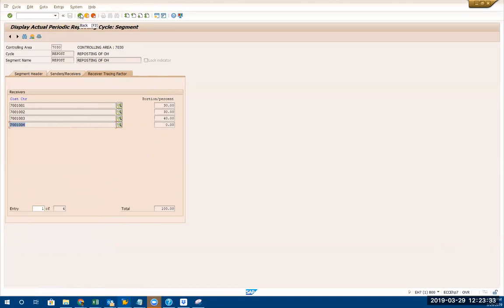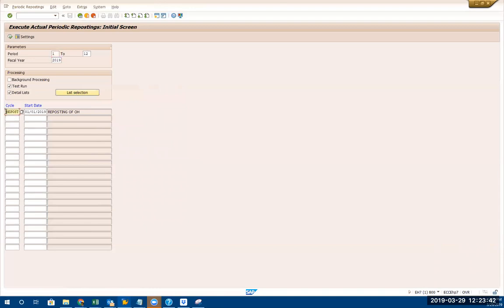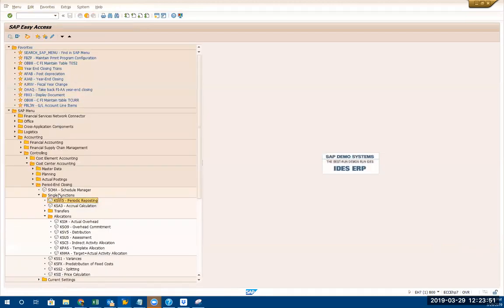I can change it. How do I change it? Change mode. But you can change from here. That's a different screen, so you have to change. Take the repost. Okay, this is to execute. Execute the allocation. Okay, how do you create this allocation? This cycle is somewhere here.